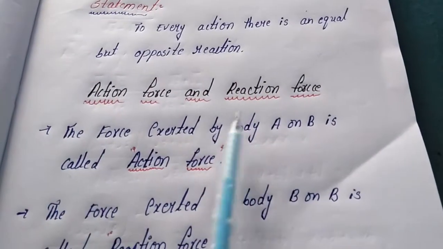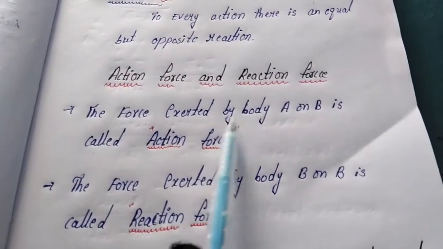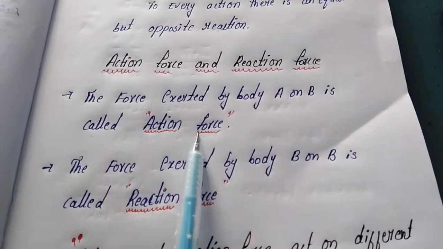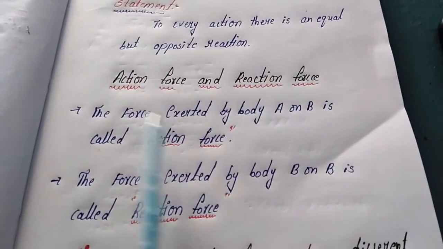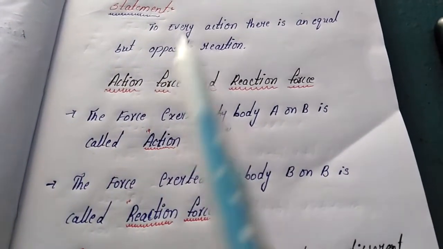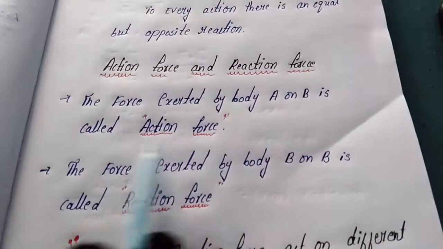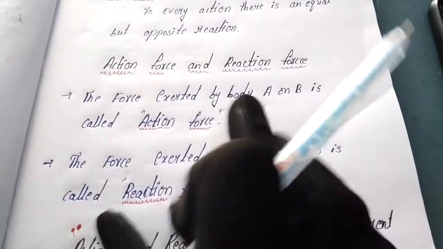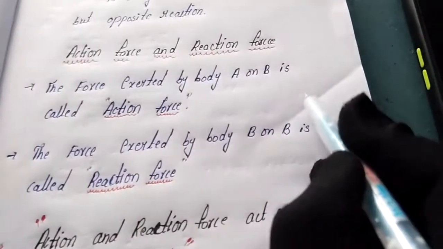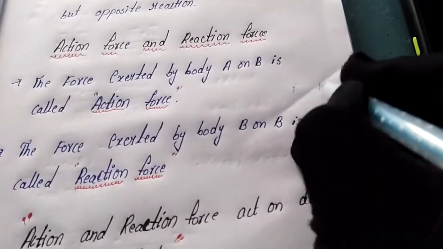Here, the action force and reaction force: the force exerted by A on B is called the action force. If two bodies are there, when a force is applied by A on B, it is the action force. We are considering bodies A and B, here body A and here body B.